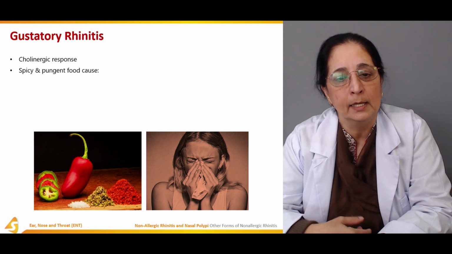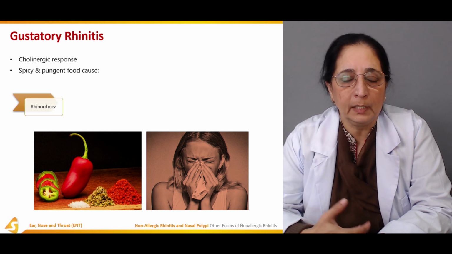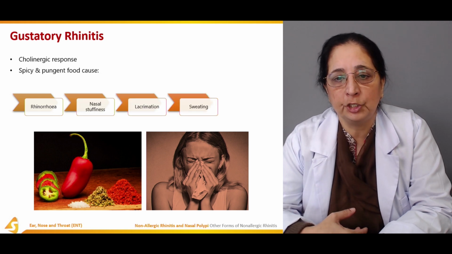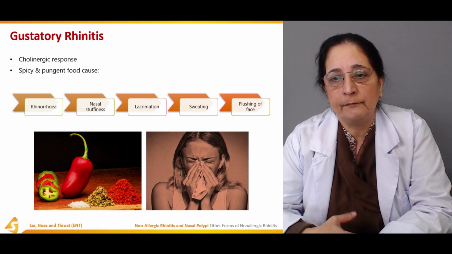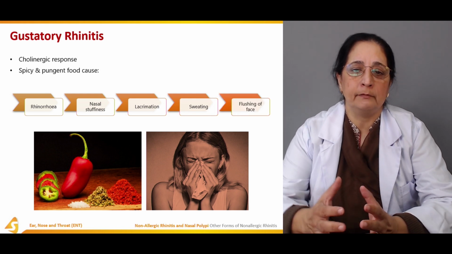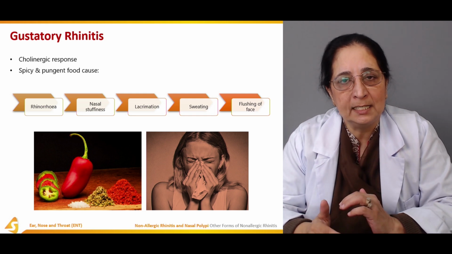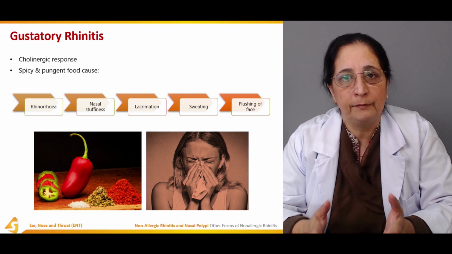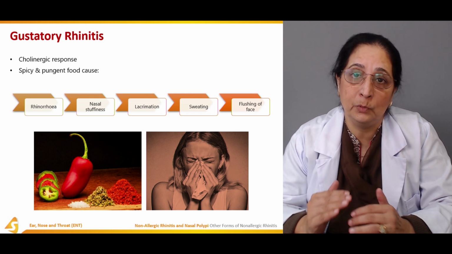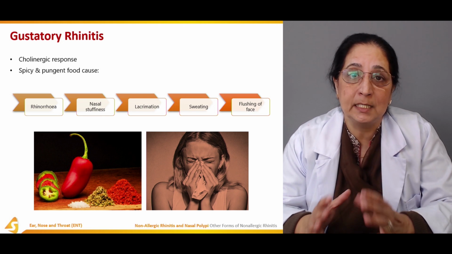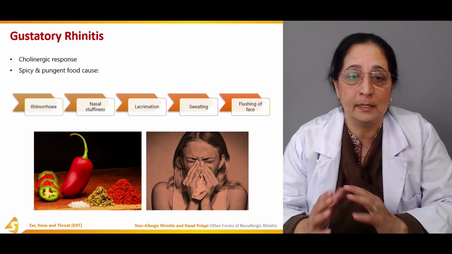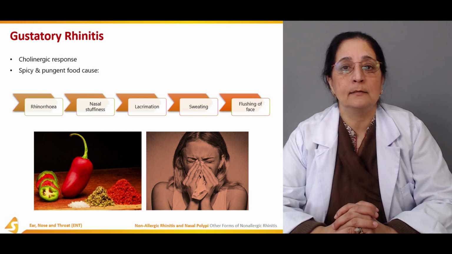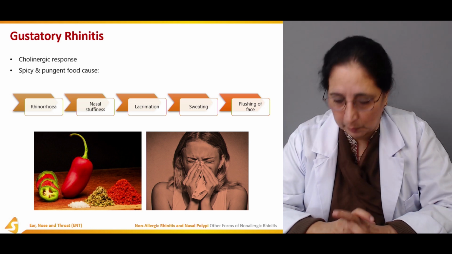There is rhinorrhea, nasal stuffiness, lacrimation, sweating, and flushing of the face. If you eat spicy food, you can have sweating, lacrimation, and flushing, even if it's very cold. This is gustatory rhinitis, a result of cholinergic response.